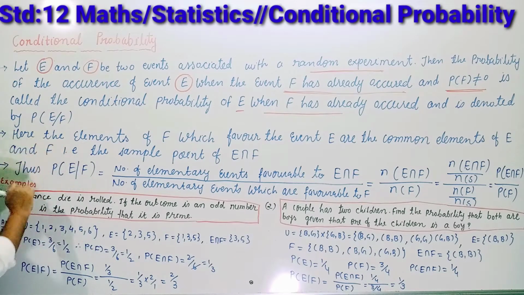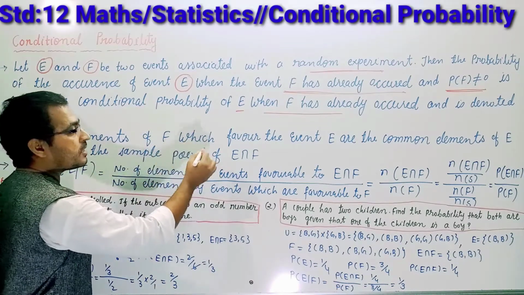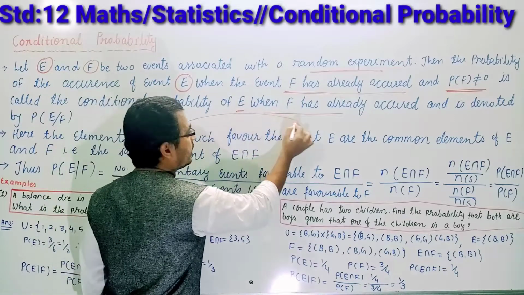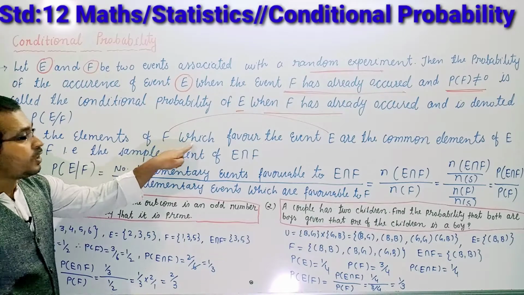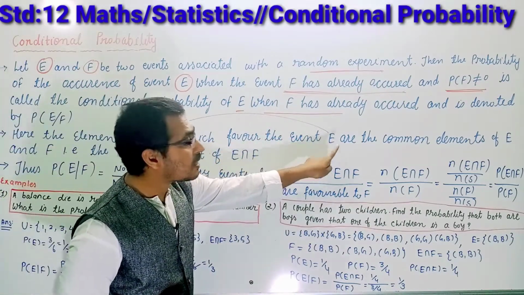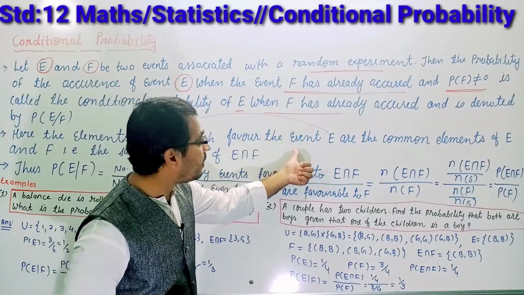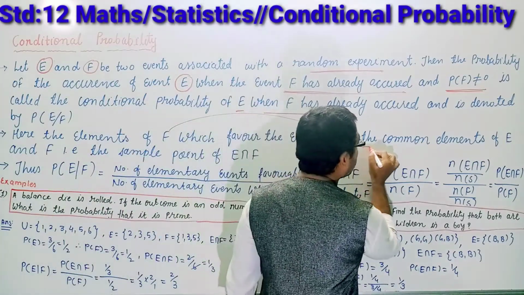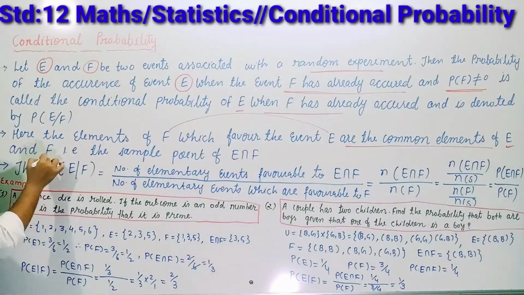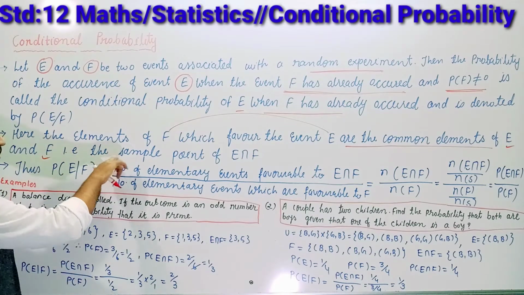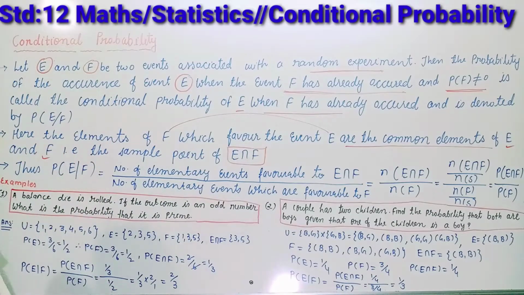Here, the elements of F which favor the event E are the common elements of E and F. It means the sample points will be E intersection F. Right students?